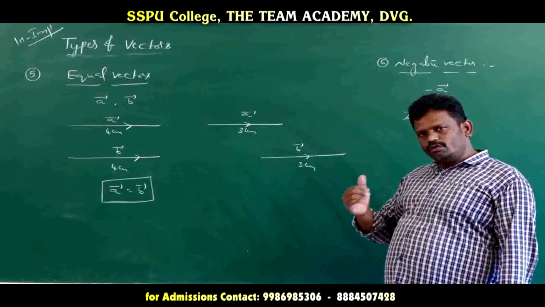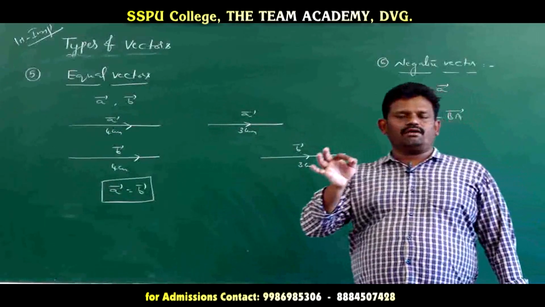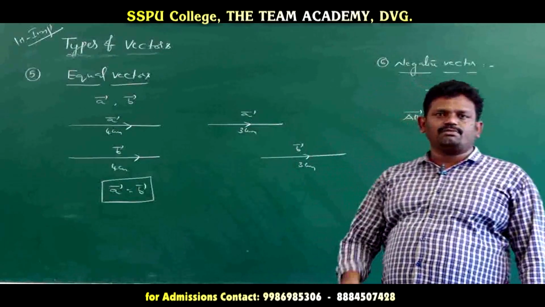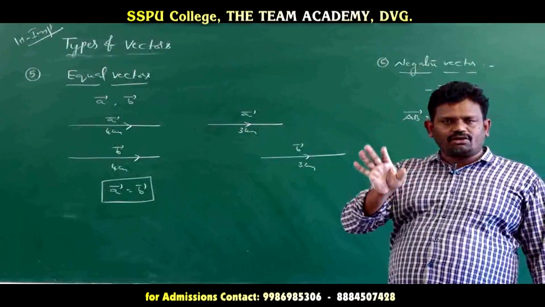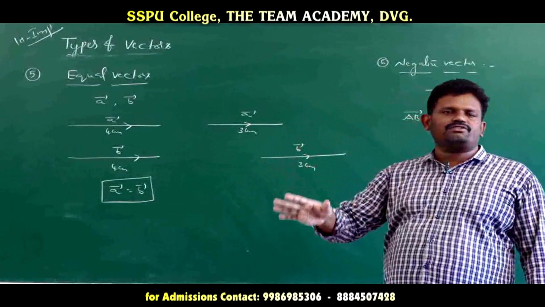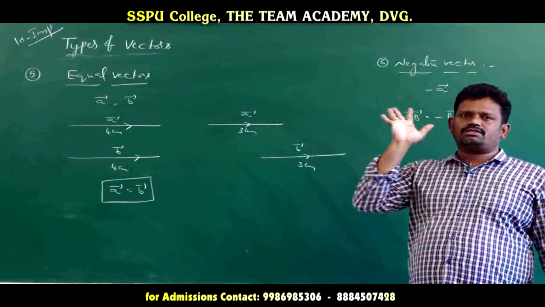In these topics, if we deal with these vectors, all are free vectors. So free vector means the initial point of the given vector is not specified. Such types of vectors are said to be free vectors.